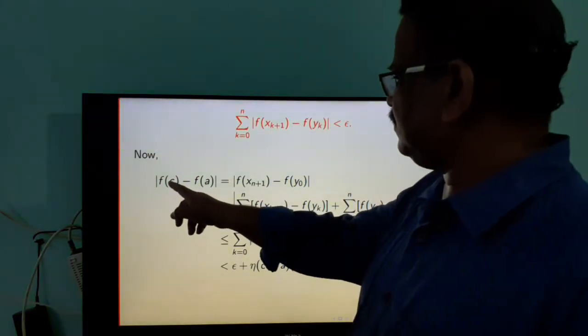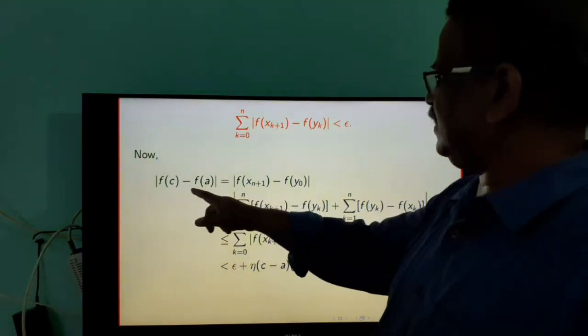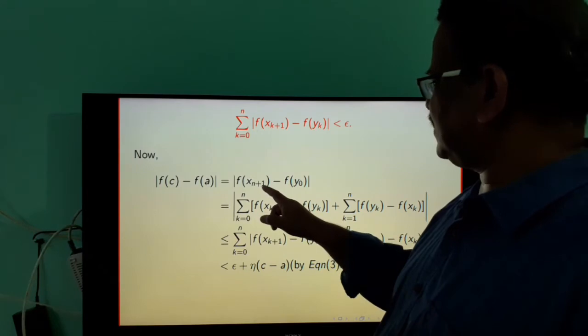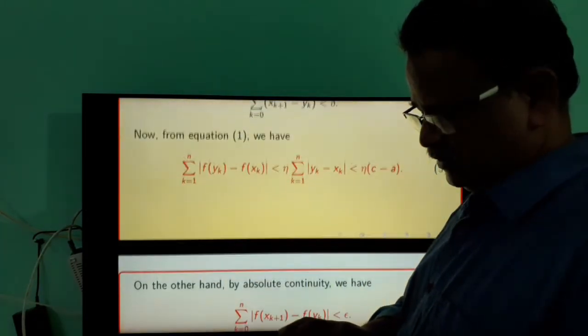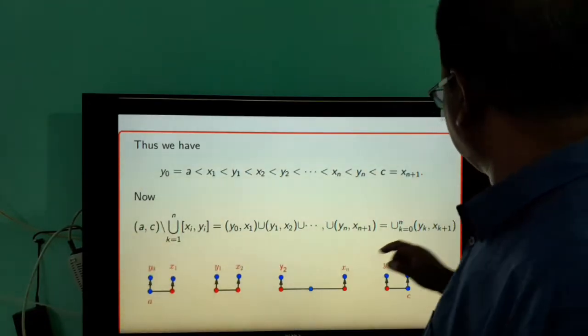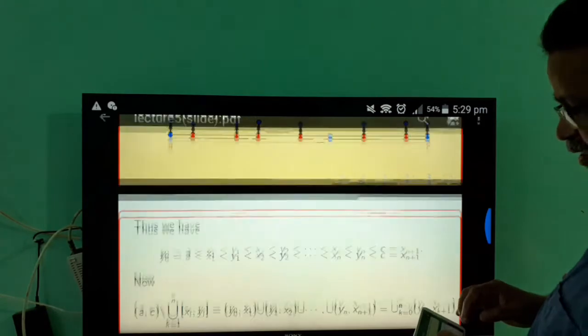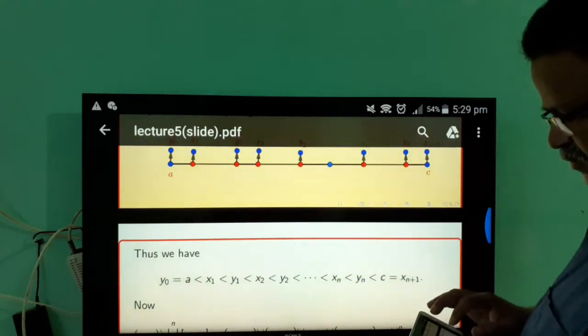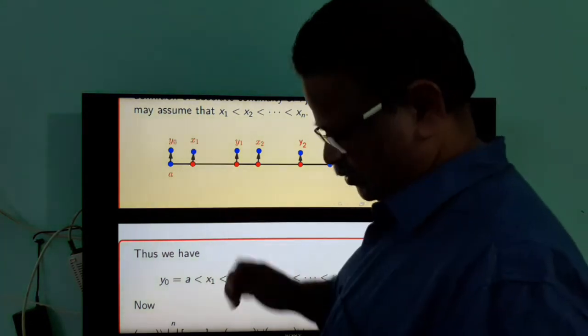So modulus of fc minus fa is equal to, but f of c is f of xn plus 1. Here c is equal to xn plus 1. The point c is xn plus 1, and the point a is y0.